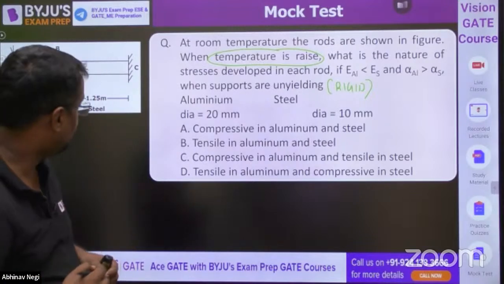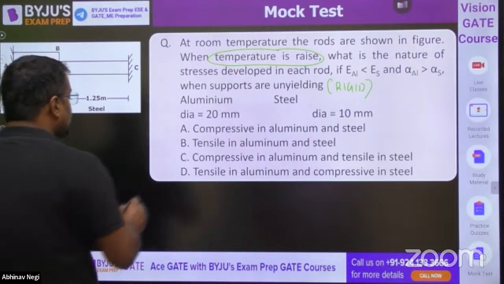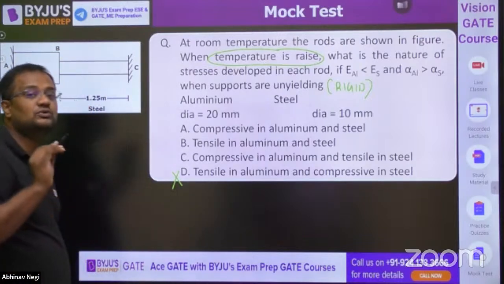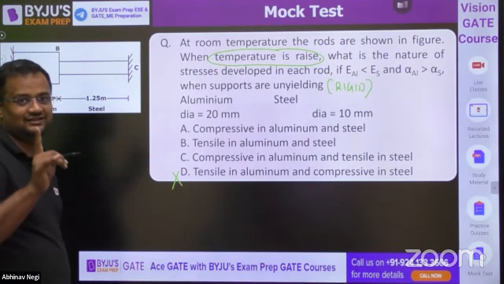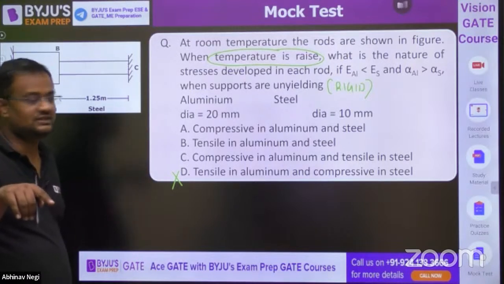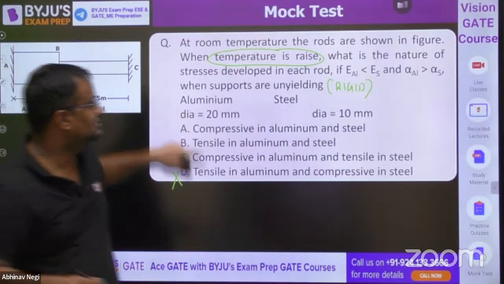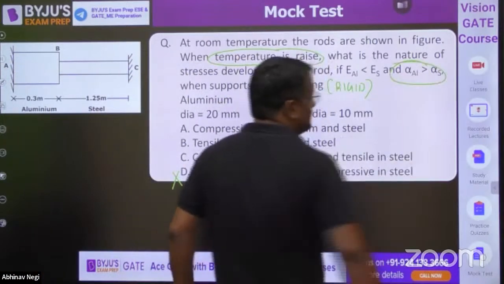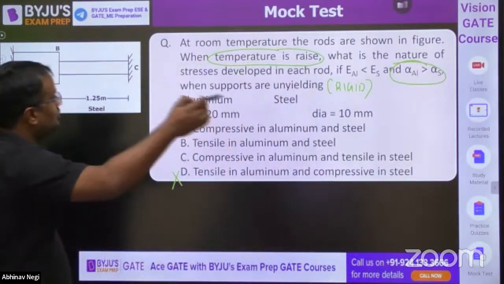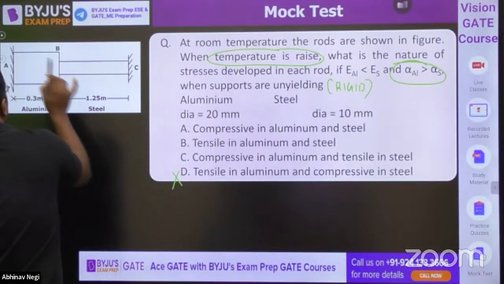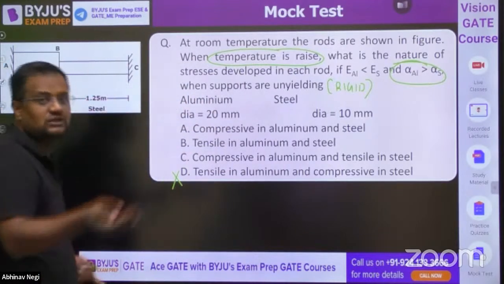What is it? A. Okay, those who are saying D, guys, it is not composite. It is rigid. This is the mistake students make: they see something here and assume it is composite. Even if aluminum wants to increase more and steel wants to increase less, both can't increase.